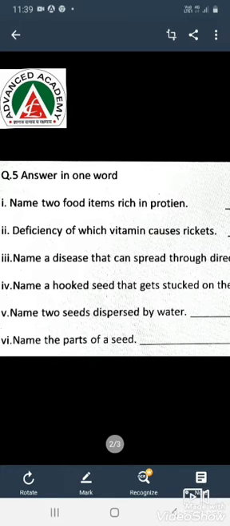Name the parts of seed. There are 3 main parts of seed. Outermost part is seed coat. Cotyledon is the middle part, and the baby plant which is present between the cotyledon is called embryo.